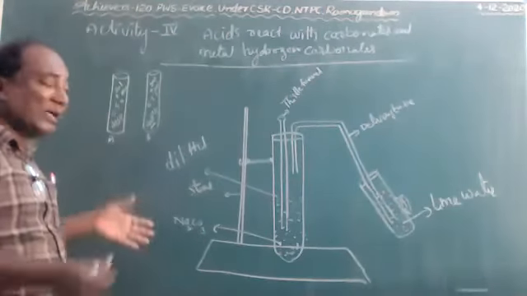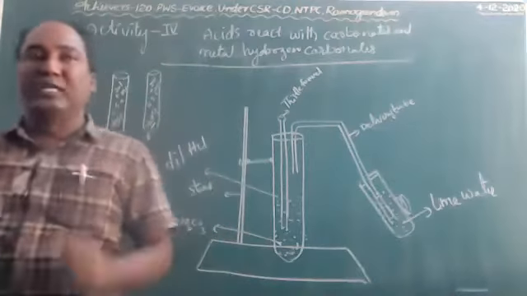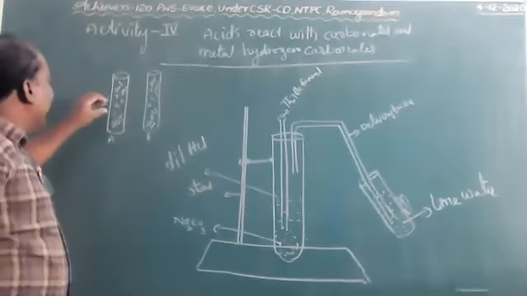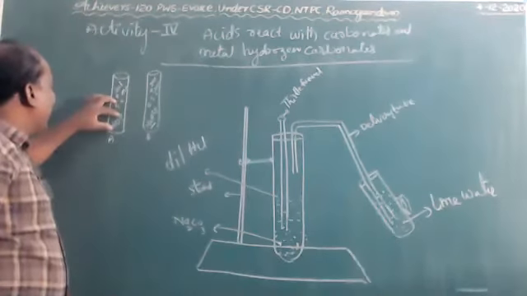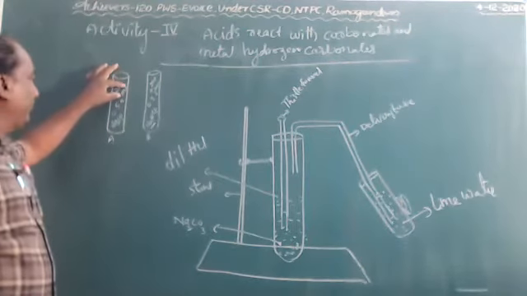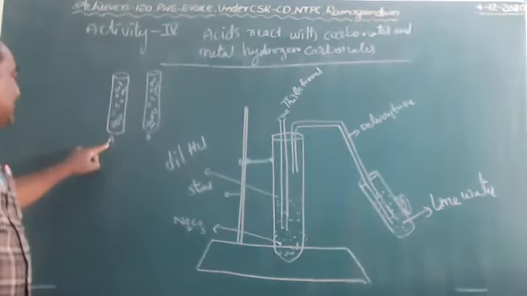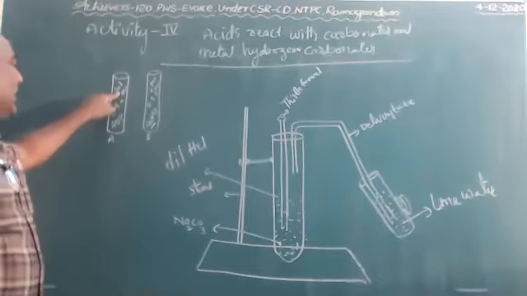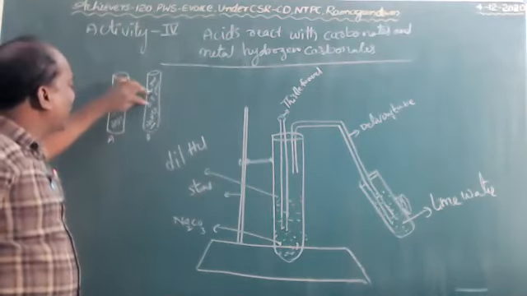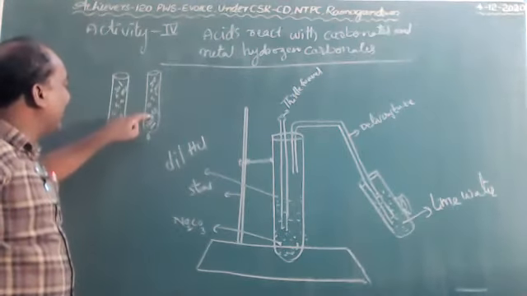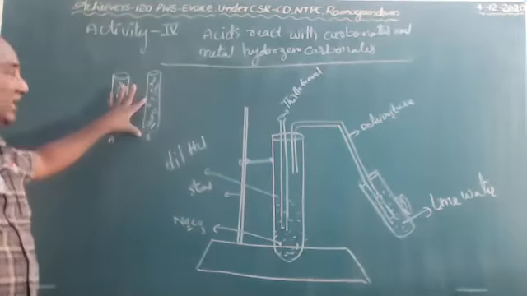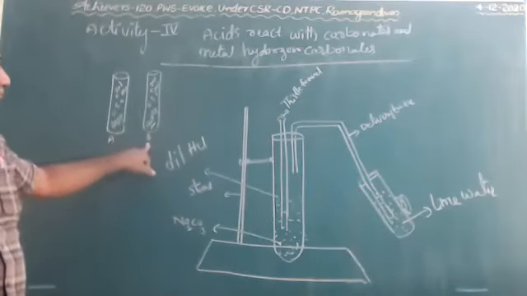Very important. First, we have to take two test tubes, children. Take 0.5 grams of sodium carbonate in one test tube. To this, add 2 milliliters of dilute HCl and label it test tube A. Take another test tube and take 0.5 grams of metal hydrogen carbonate. To this, add 2 milliliters of dilute HCl and label it test tube B.